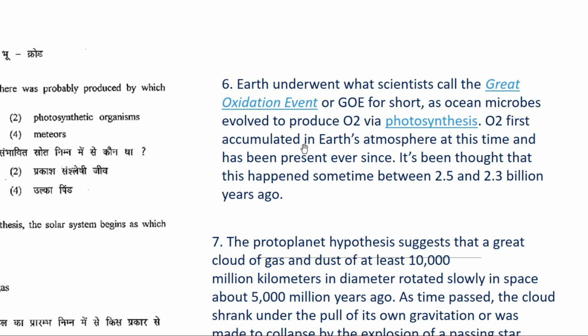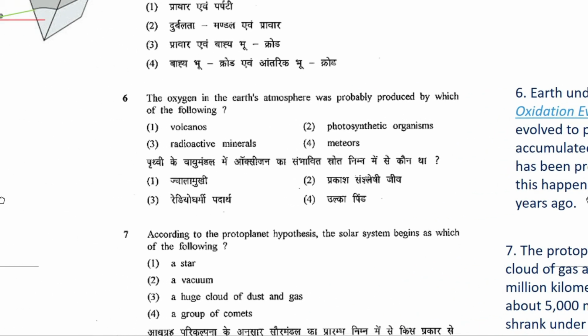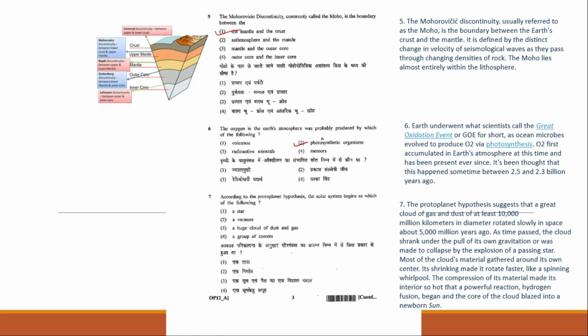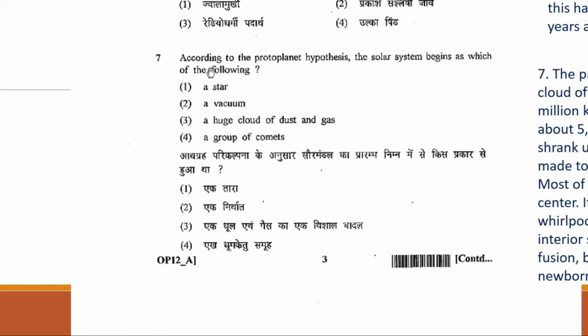So oxygen first accumulated in the Earth's atmosphere at this time and has been present ever since. It's been thought that this happened sometime between 2.5 and 2.3 billion years ago. So definitely the correct answer for your sixth question will be your option 2, photosynthetic organisms. Alright, now let's have a look at your seventh question.